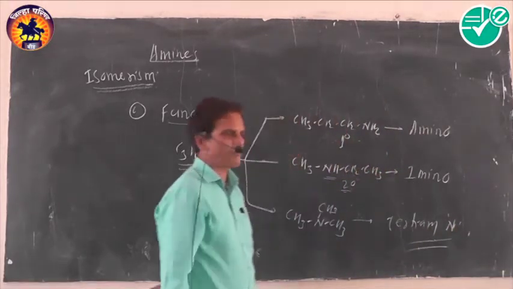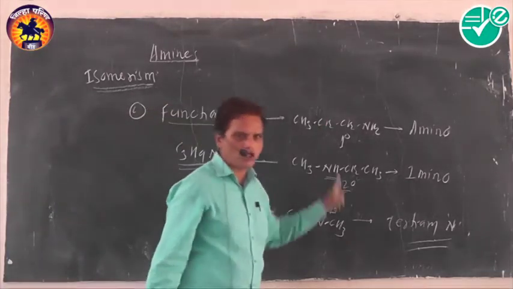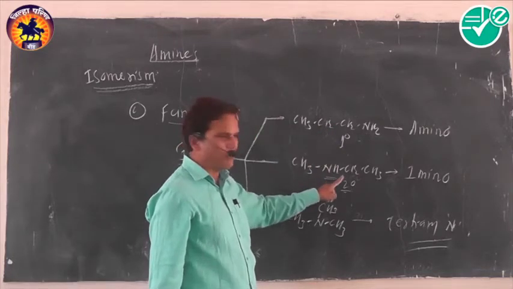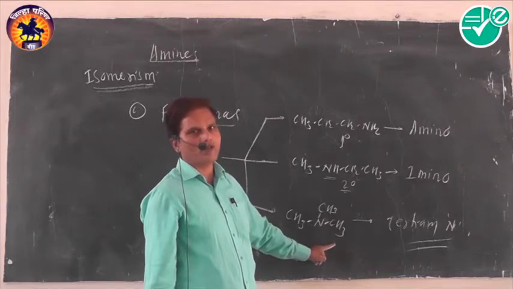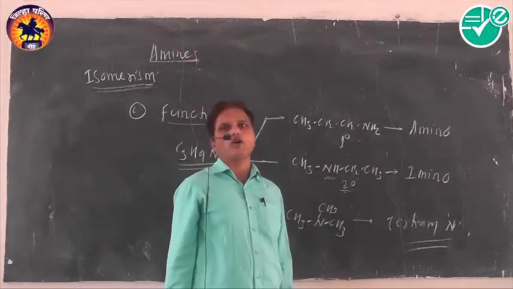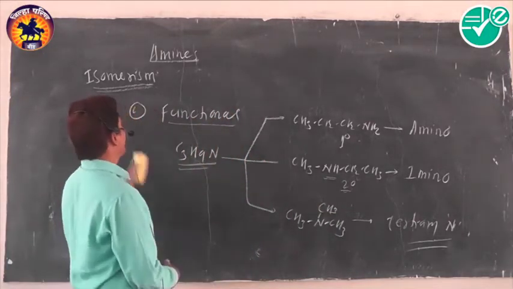Tertiary nitrogen. It means same molecular formula but different functional group. In the first compound, an amino group is there. In the second compound, an imino group. And in the third compound, tertiary nitrogen is the functional group. And that's why amines exhibit functional isomerism, possessing the same molecular formula but different functional groups. Simple one. Okay. Then the last one,